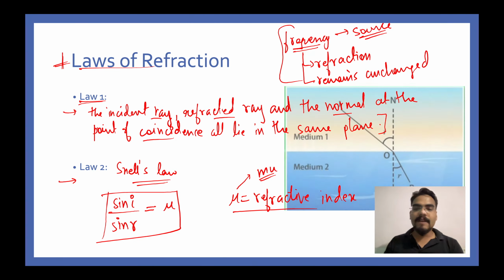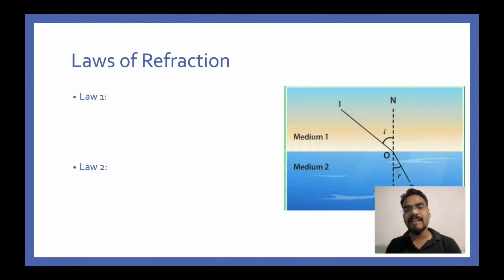Now as you can see on my right-hand side, there is this figure that I want to show you. This is, let's say, medium number 1, this is medium number 2, and this is the interface. The incident ray strikes the surface at point O, and immediately you draw a normal. A normal is any straight line which is perpendicular to the surface. We are talking about this normal drawn at the point of incidence.